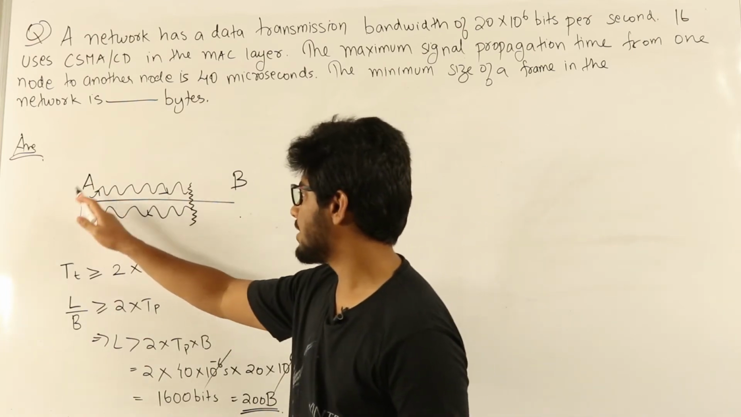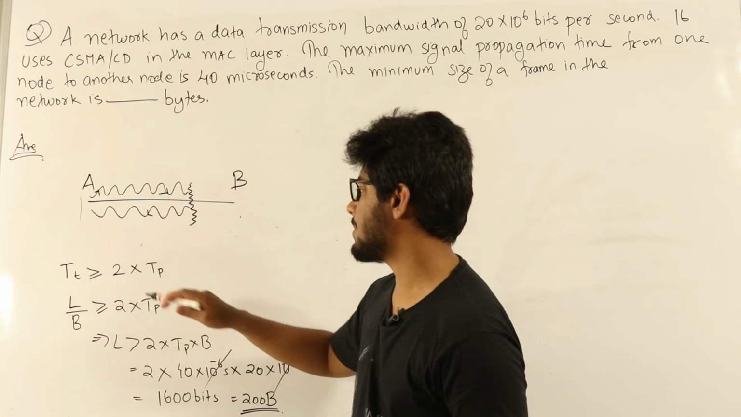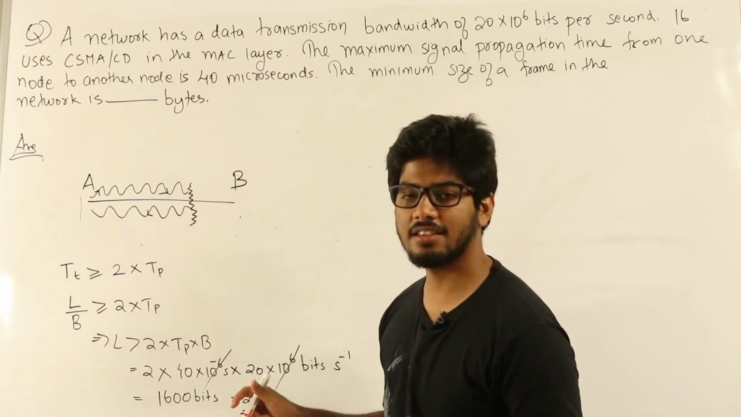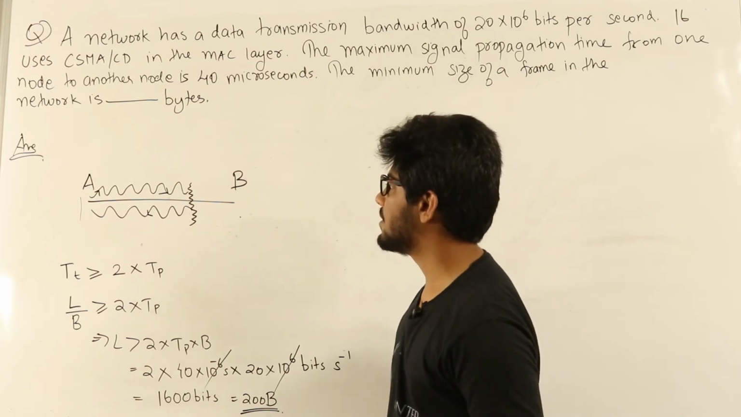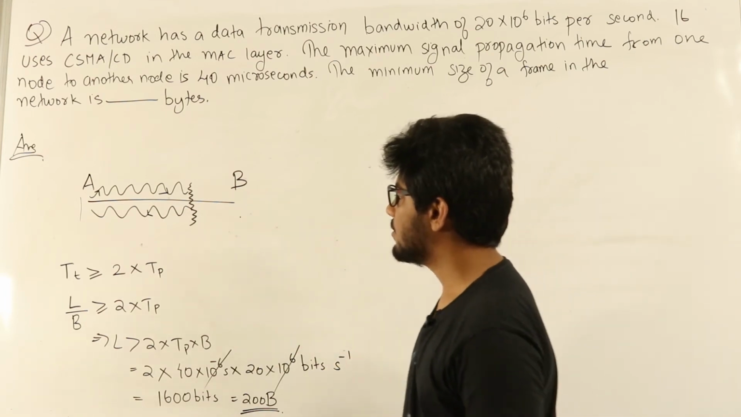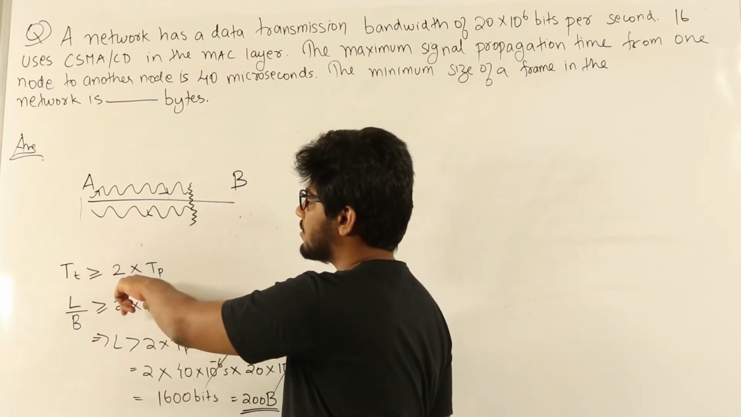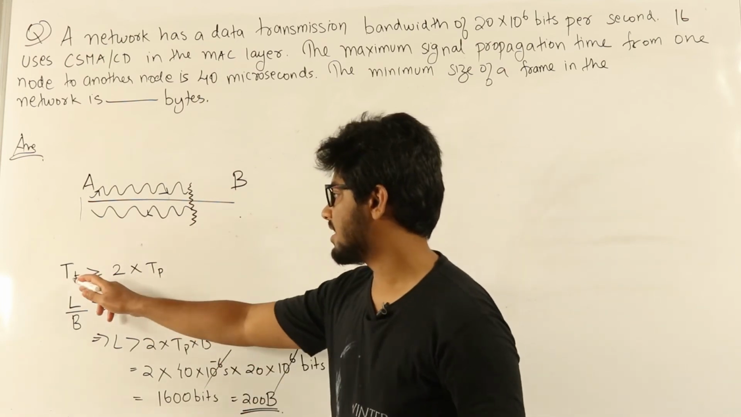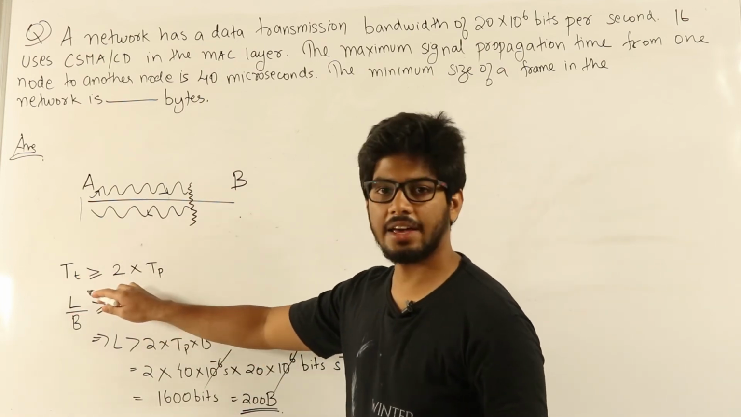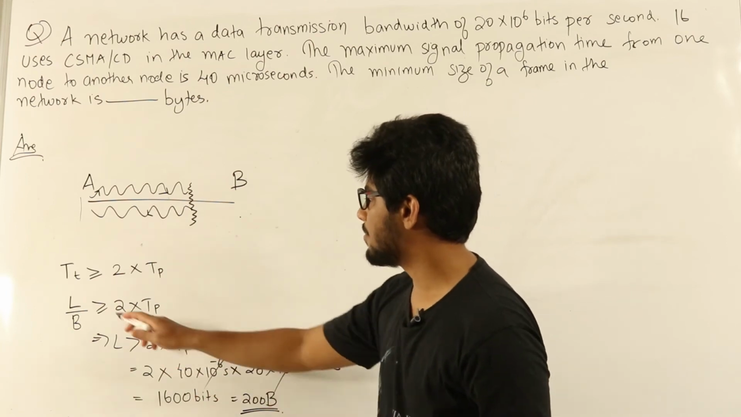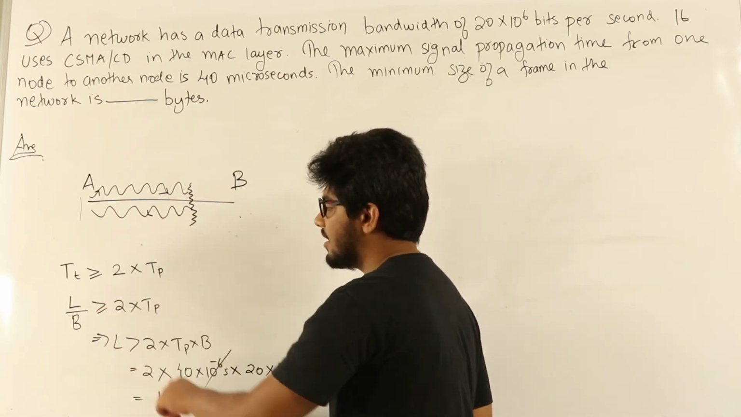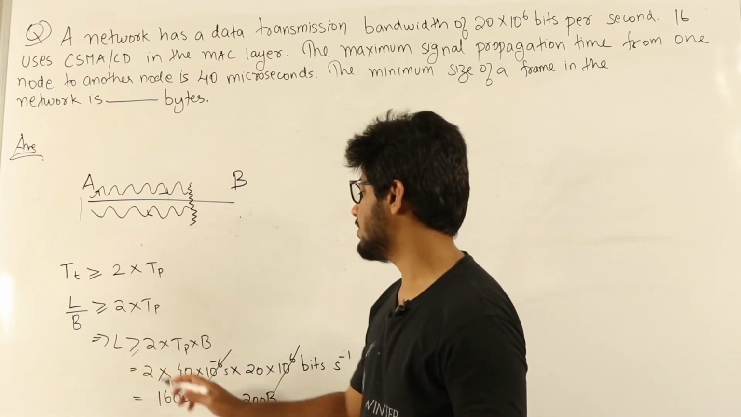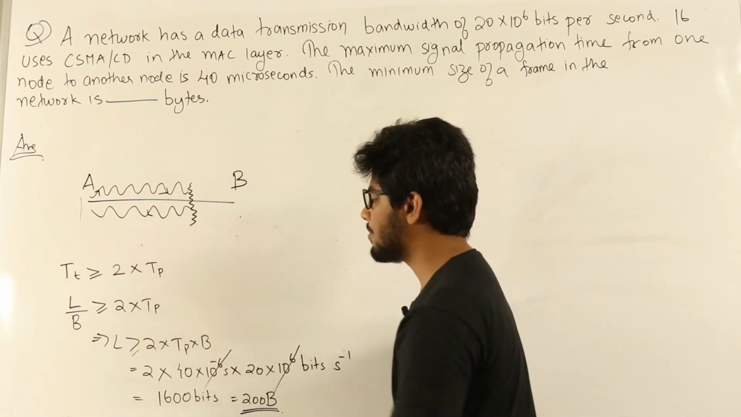So the transmission time of the packet should be at least 2 times the propagation delay. Only in that case A will get to know if a collision has happened before the packet finishes transmission from A. Now that means Tt ≥ 2 × Tp. Transmission time is nothing but L/B, where L is the packet size and B is the bandwidth. So L/B ≥ 2 × Tp, meaning packet size L ≥ 2 × Tp × bandwidth.